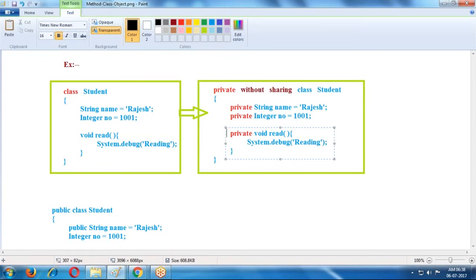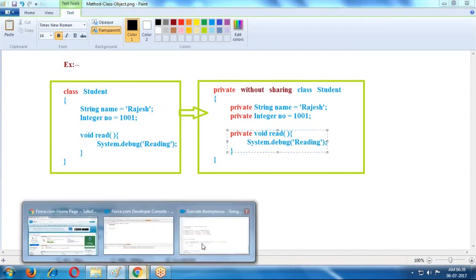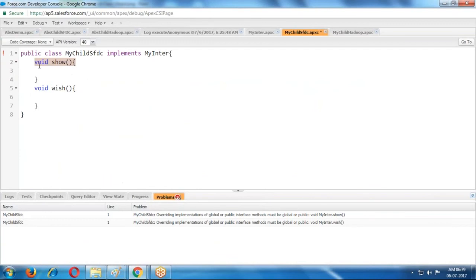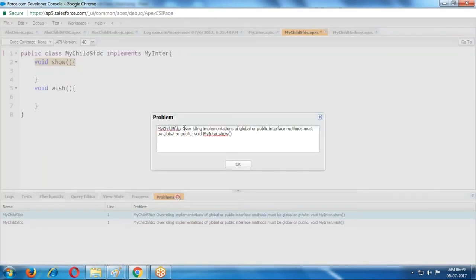Inside a class, by default it is a private method. By default any method is private. If I am not providing any keyword, what type of method is that? It is a private method. So here also, whenever I provide it, I'm getting an error. What is the error? Overriding implementation of global or public interface methods must use global or public.